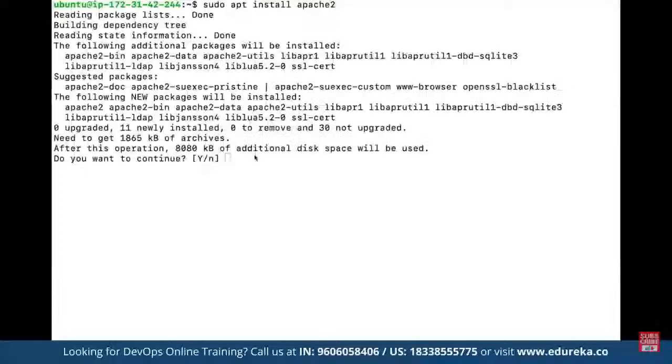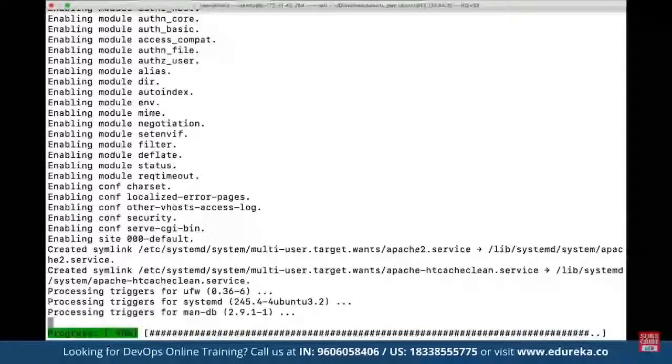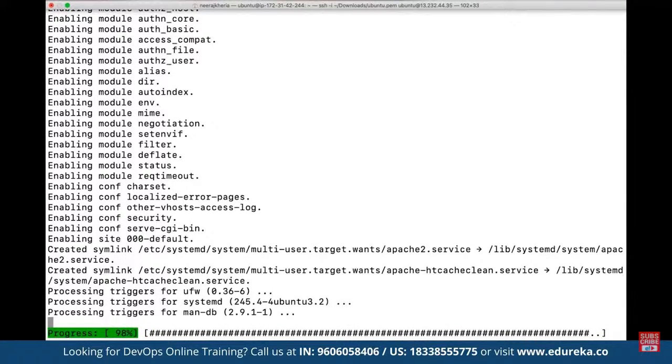Based on the package that we have defined, this is going to download, install and automatically configure the package. Once this Apache server has been successfully installed, if the port access has been given by using the security group, we would be able to open up this server in the browser and see the home page of the Apache server.